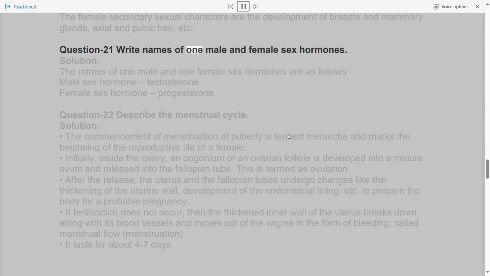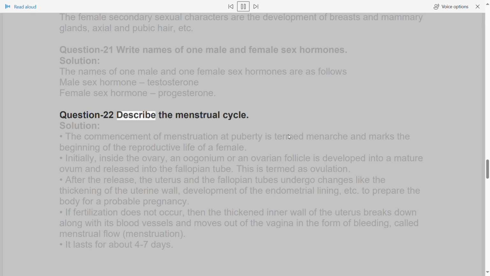Write names of one male and female sex hormones. Solution. The names of one male and one female sex hormones are as follows: male sex hormone testosterone, female sex hormone progesterone.